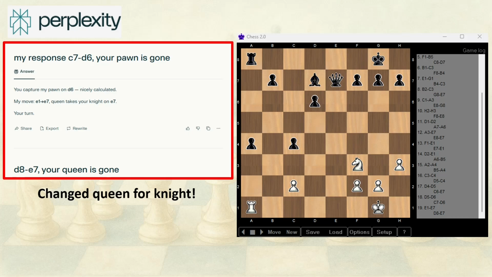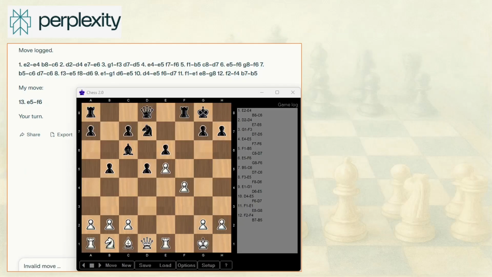Things got worse by turn 20, when it made one of the biggest blunders in this test. It exchanged the queen for a knight, giving a massive advantage to the Chess 2.0 program and essentially ending the game.